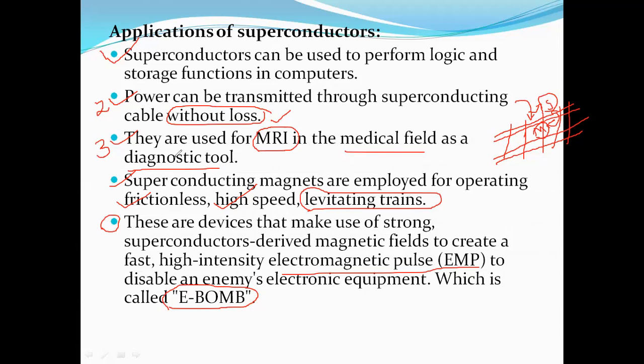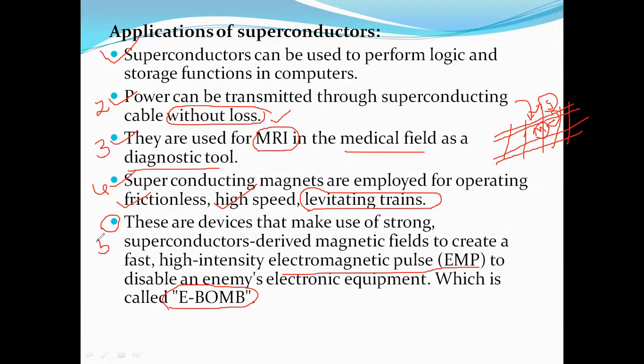MRI indicates magnetic resonance imaging technique, right? The magnetic diagnostic tools contain superconductors, and superconducting materials are used in high-speed frictionless levitation trains, and superconductors are also used in EMP.